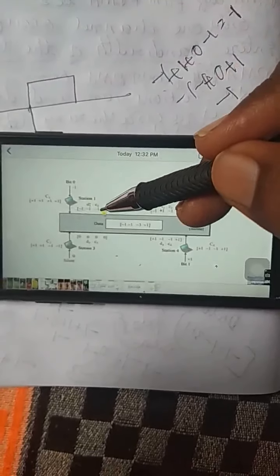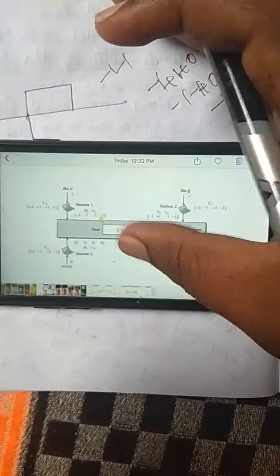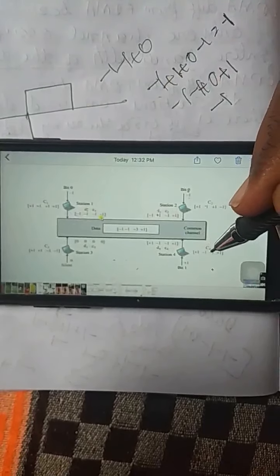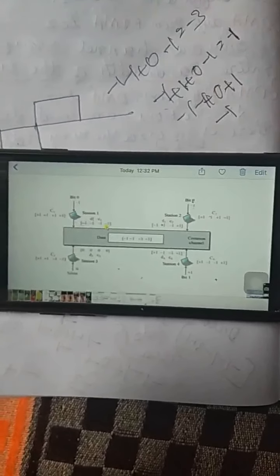Next, third number minus 1 plus 0 minus 1 is equal to minus 3.